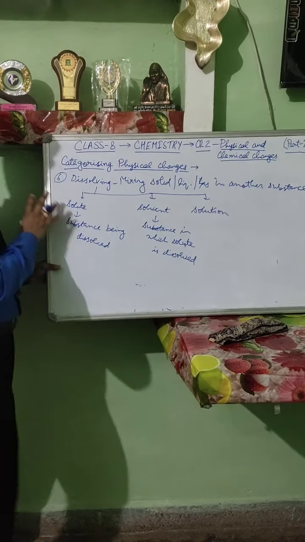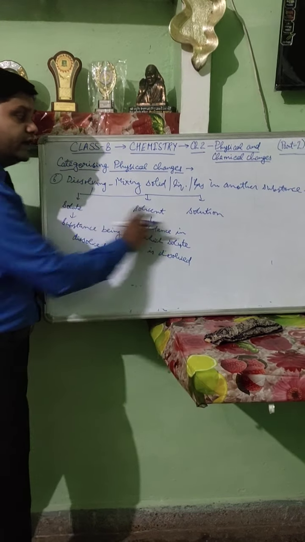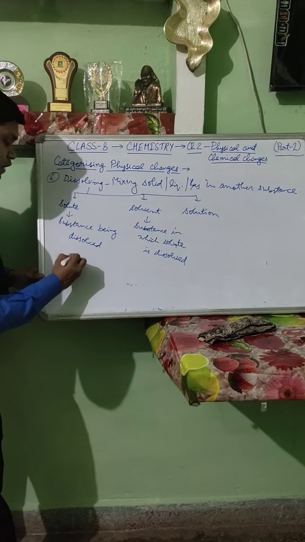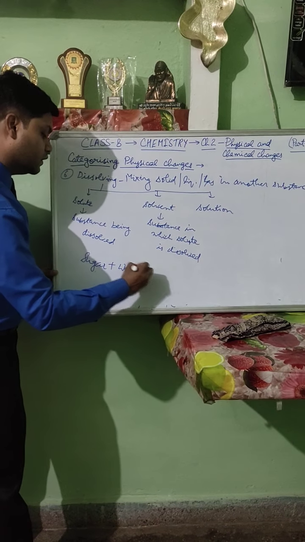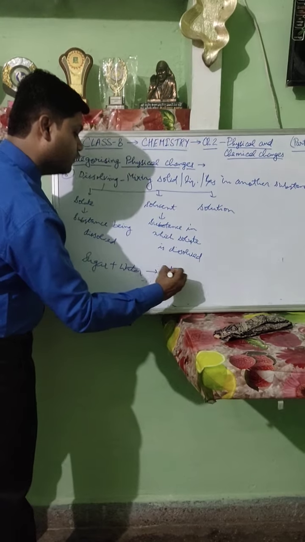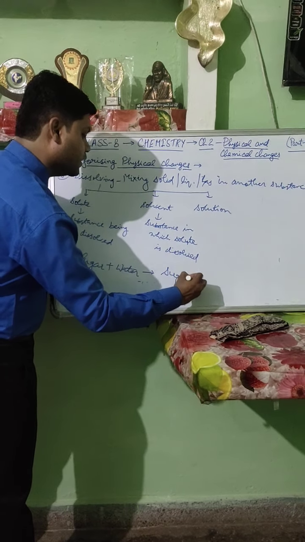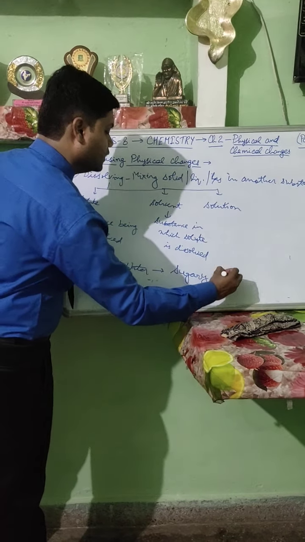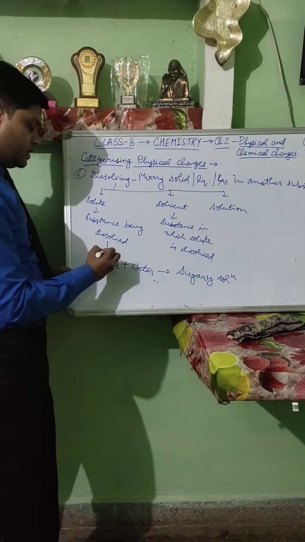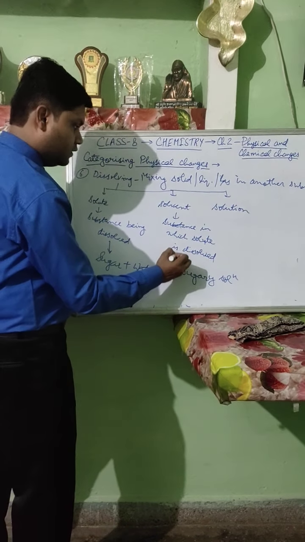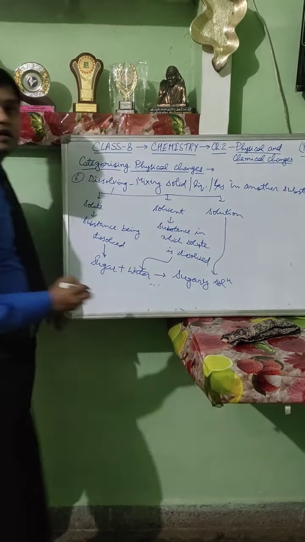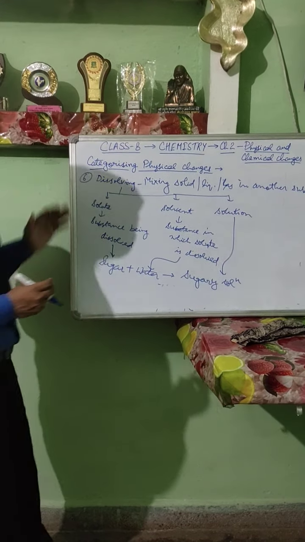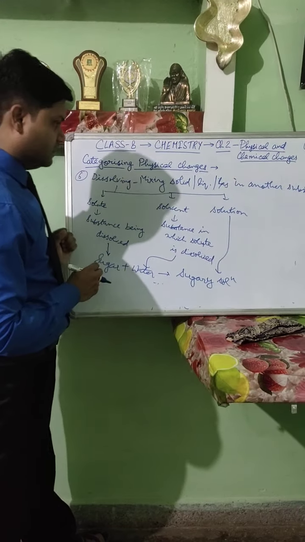And the result of mixing solute into solvent is known as solution. For example, if sugar is mixed into water, it results in a sugary solution. So sugar will be solute, water will be solvent, and the solution will be a sugary solution. So this was all about physical changes.